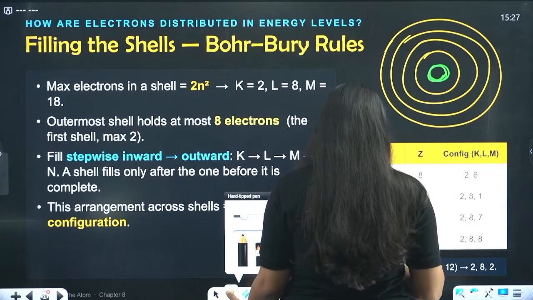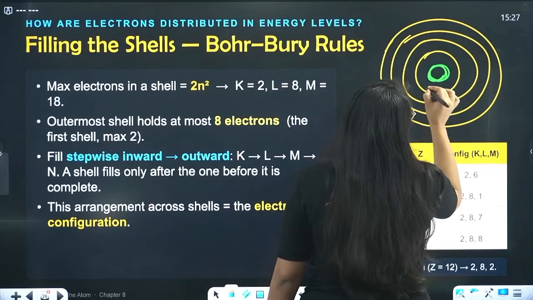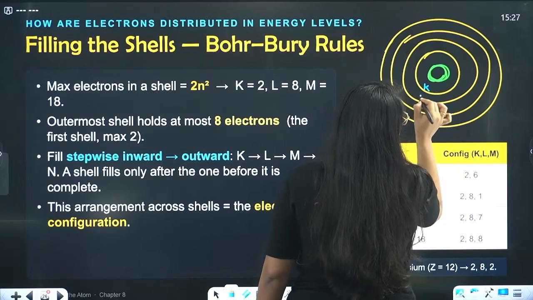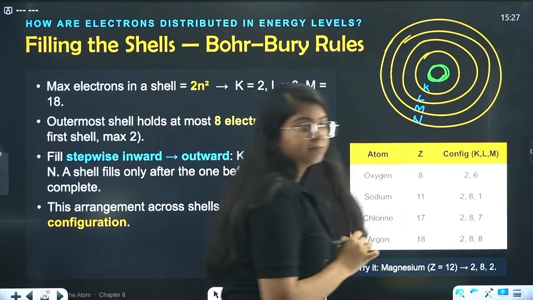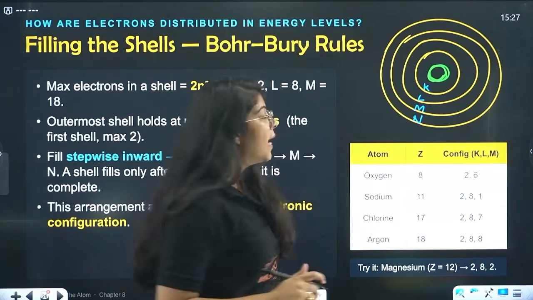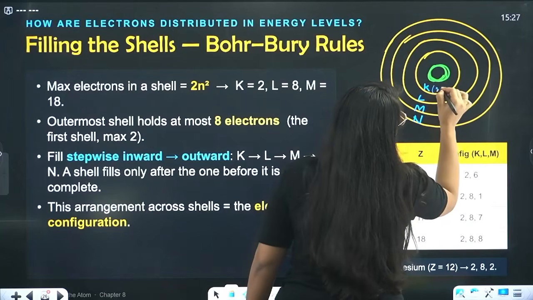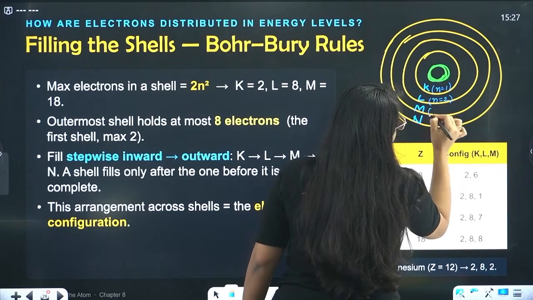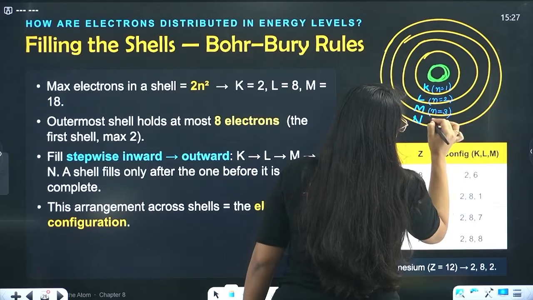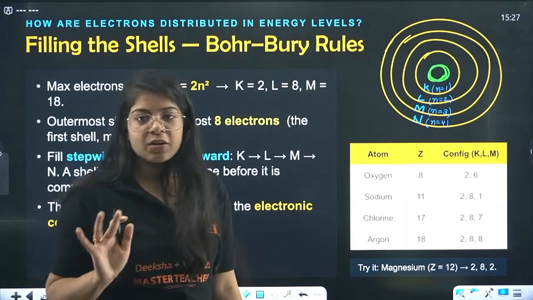Now beta, whenever we talk about filling the shells, this is your K shell, this is your L shell, this is your M shell, this is your N shell. Understood till here? Here K is n equals 1, L is n equals 2, M is n equals 3 and N is n equals 4. Okay, no doubt.